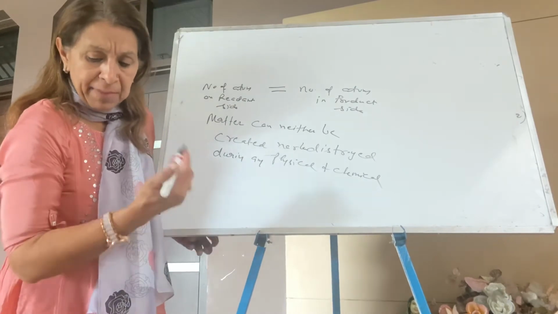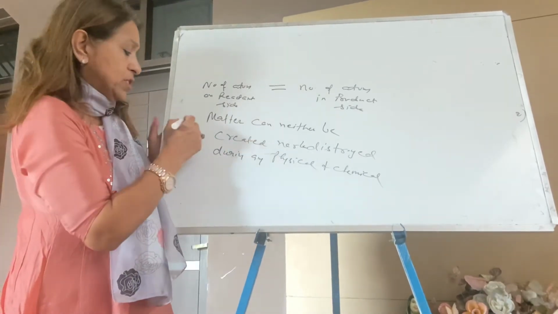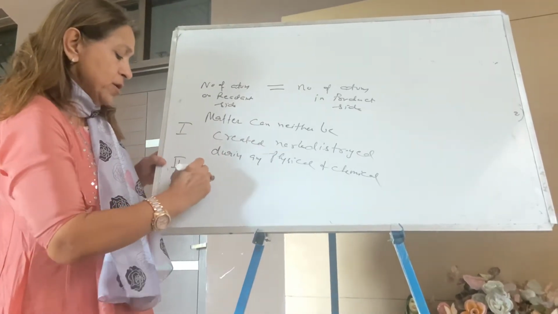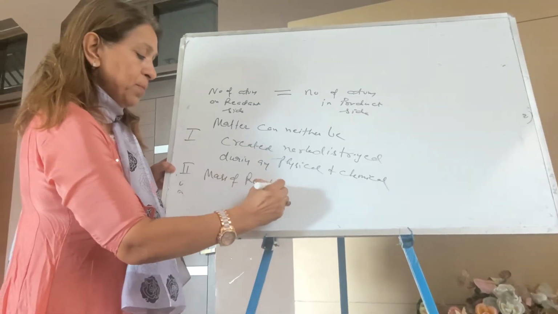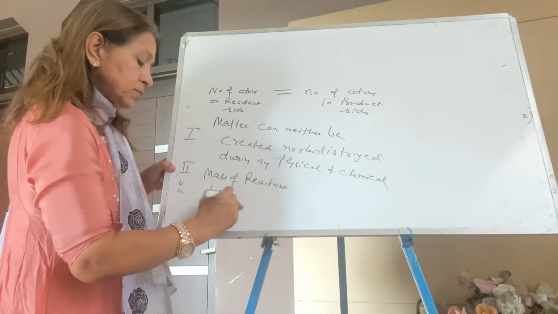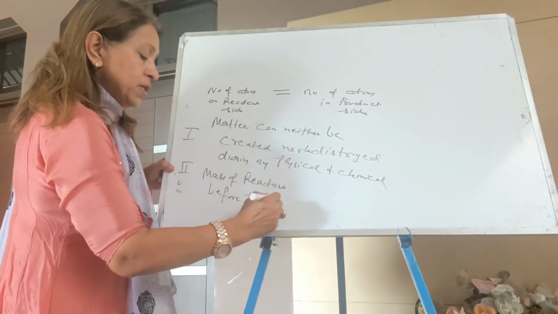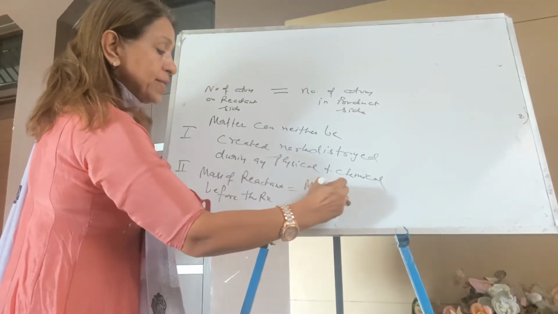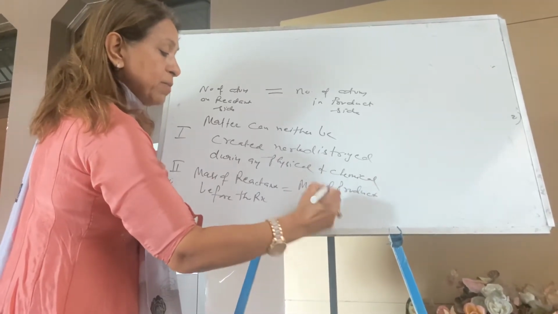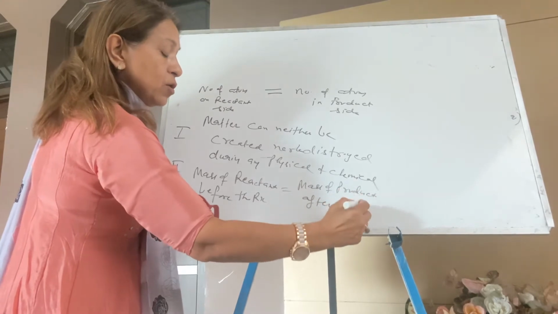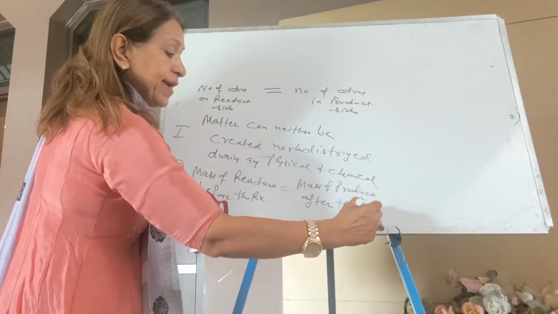Okay, there are many more reasons. That is your mass. Second, you may write: mass of reactant before the reaction is always equal to mass of product after the reaction.